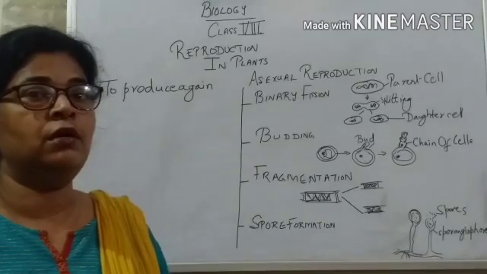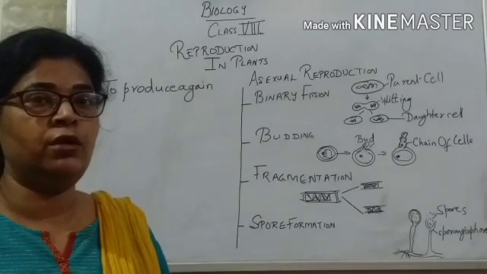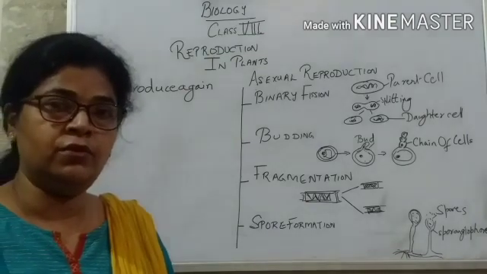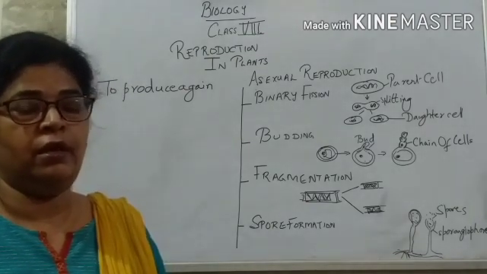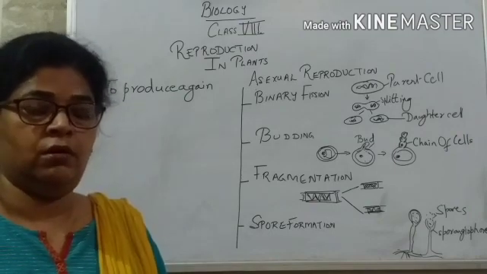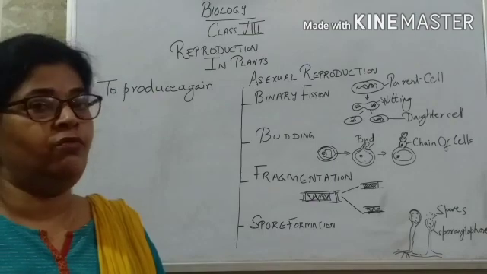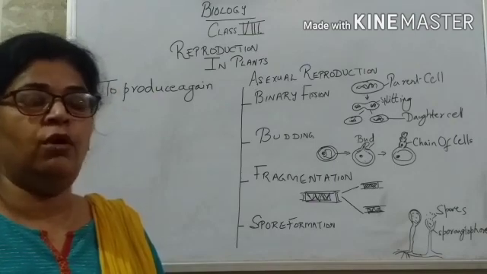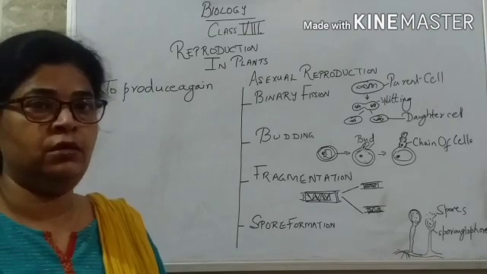Spore formation is a method of asexual reproduction, and each of these spores is carried by air and germinates on the growth medium to form a new individual. So this is all about asexual reproduction.